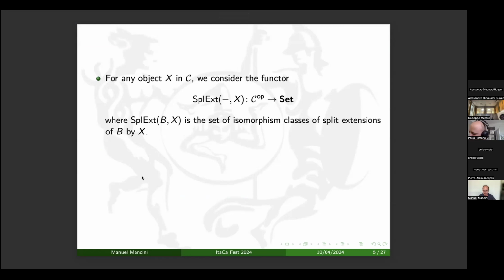When we fix an object X in C, we can define the contravariant functor of split extensions with kernel X, SplExt(-, X), that maps any object B in C to the set of isomorphism classes of split extensions of B by X. And as it happens in the category of groups, we have a natural isomorphism from the functor of split extensions by X to the functor of internal actions on X. Here I will not describe what an internal action is, and in our context, that is the one of non-associative algebras, it is better to work with split extensions.